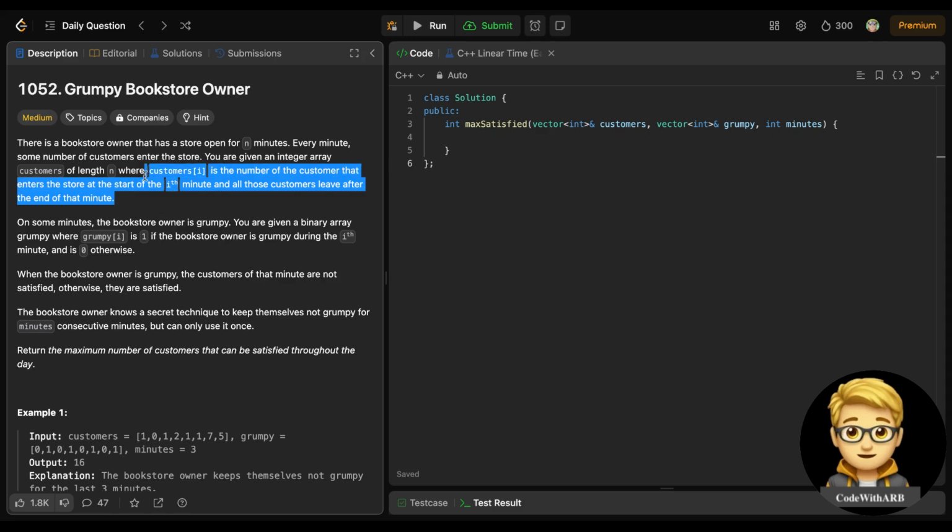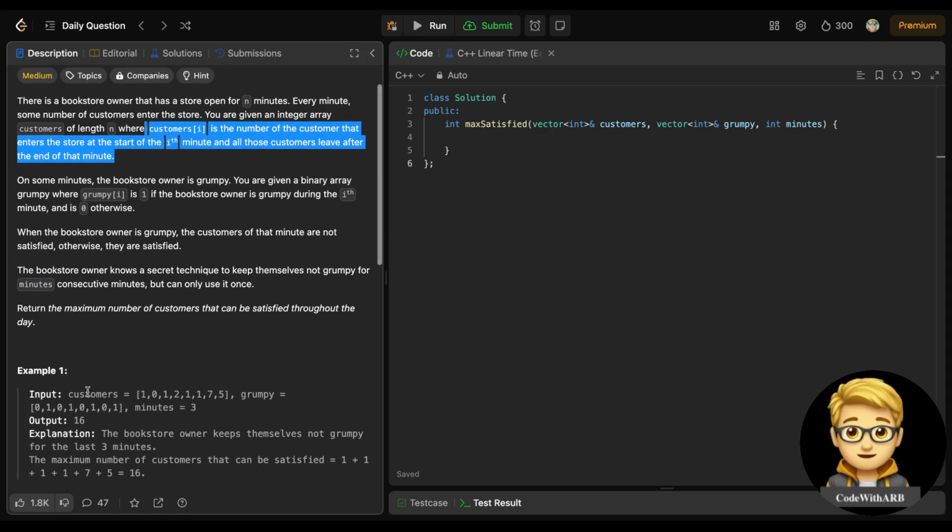So basically the question is asking that we are given customers, and at a particular ith minute, which is this 0th minute, 1st minute, a number of customers enter the store, and after the end of that minute, that number of customers leave the store, right? This is the meaning of the question.